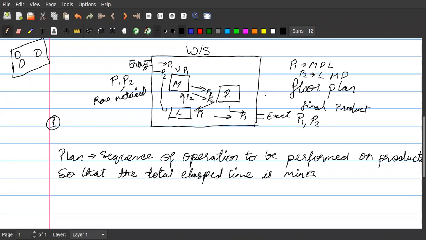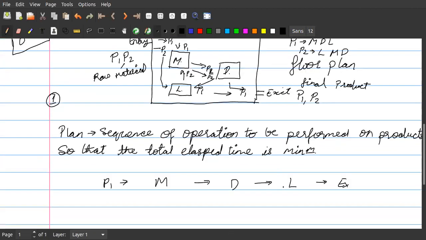Okay. So if there's no doubt, let me just write it clearly here. For P1, the process will be M, then going to D, then going to L, and then exit. Correct? Similarly, for P2, let us write P2 will be L going to M, going to D, then exit. Correct?